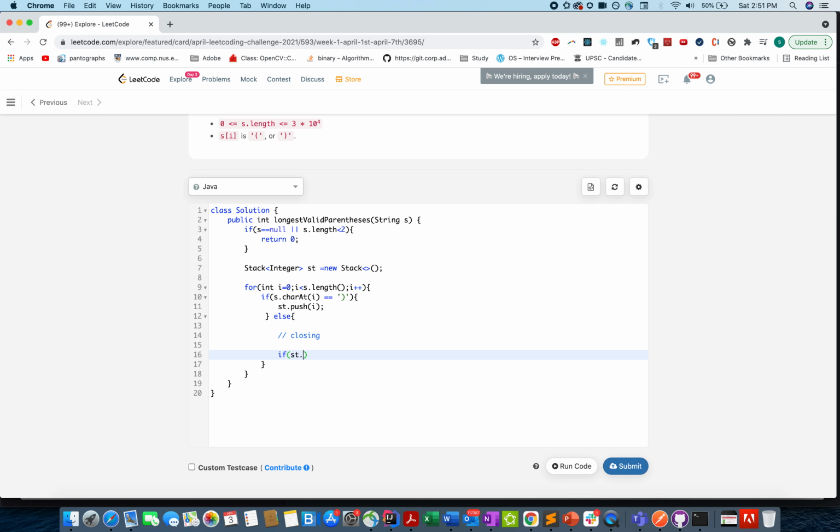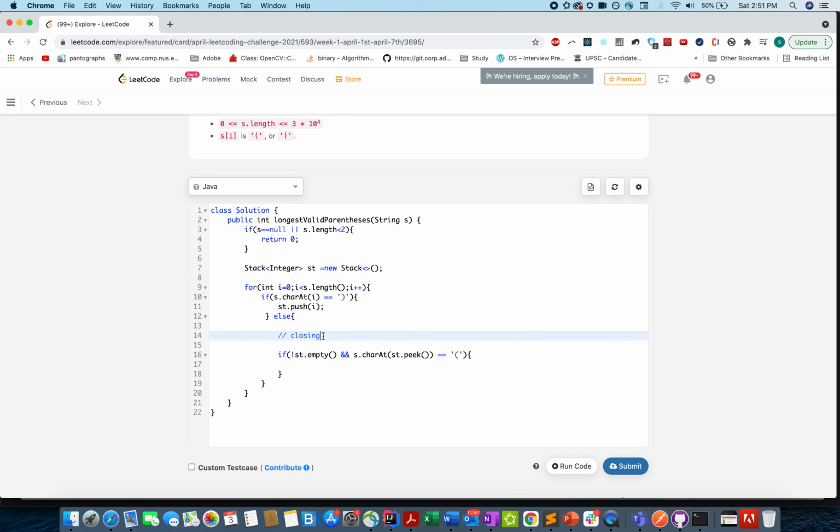If stack is not empty, and we will check s dot char at the peak element of the stack, st dot peak happens to be an opening bracket. If that is the case, we found a matching case because it's a balancing case.